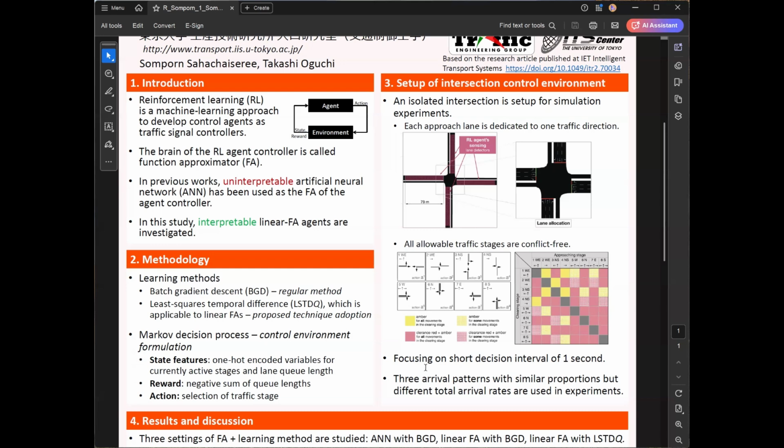And for this particular setup, we are focusing on a rather short decision interval of 1 second. So every second it can think again what to choose next as the next traffic stage. And there are 3 arrival patterns here.